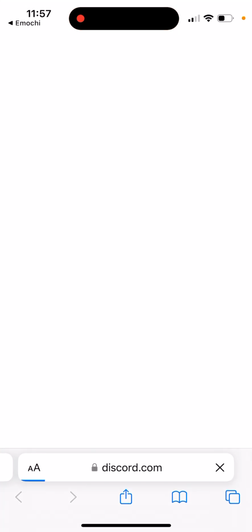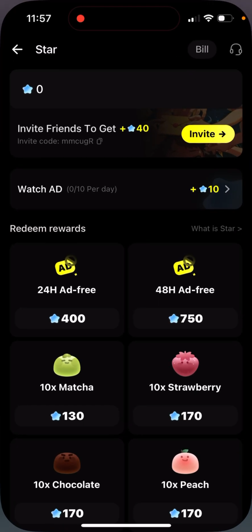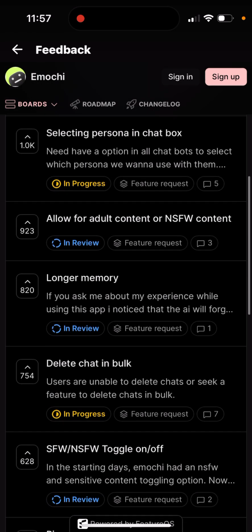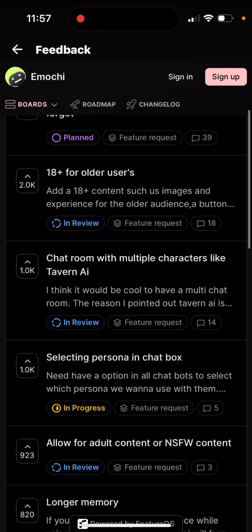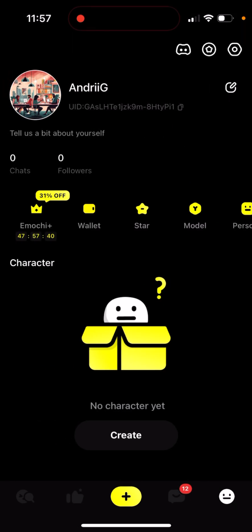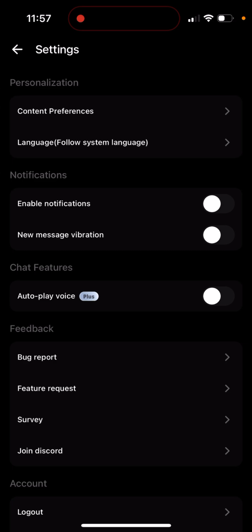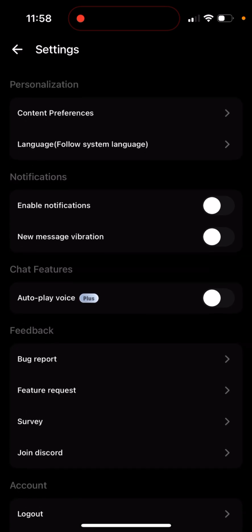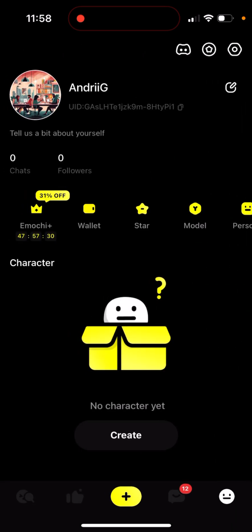Then there is your support. Support is just redirecting you to their Discord chat. And what else is here? So feedback, you can just enter some feedback. Or you can just see it in here just like that. And then there are settings, feature request. You can see, yeah, that's basically the idea. And yeah, so something like that, that's the app.